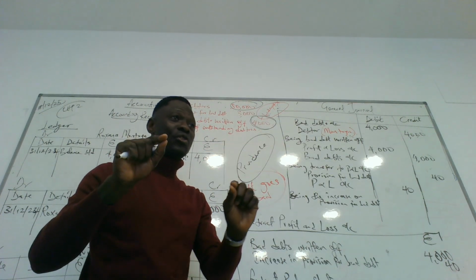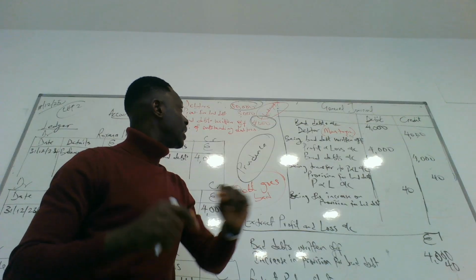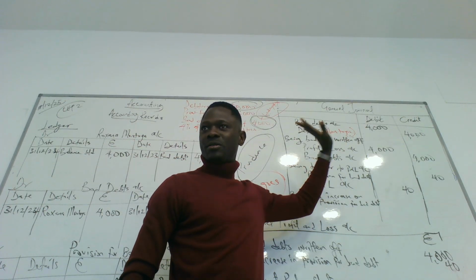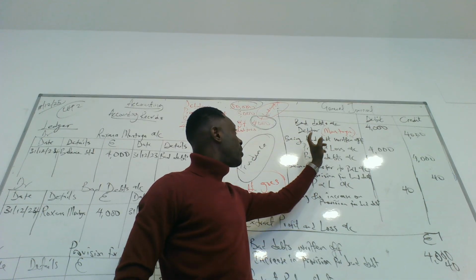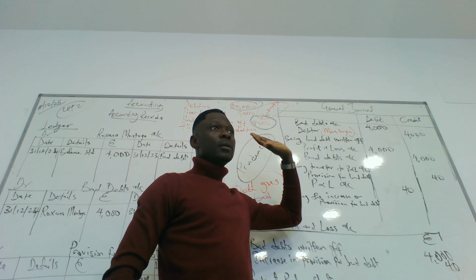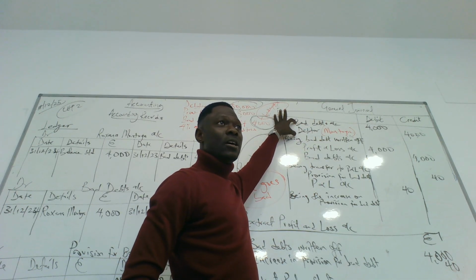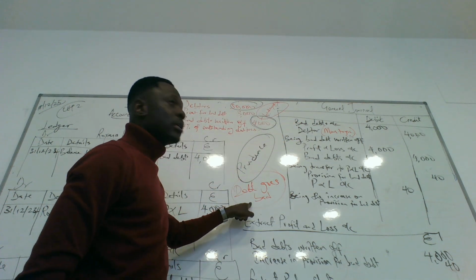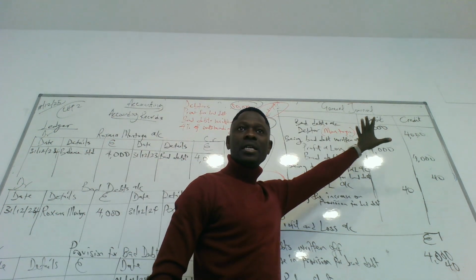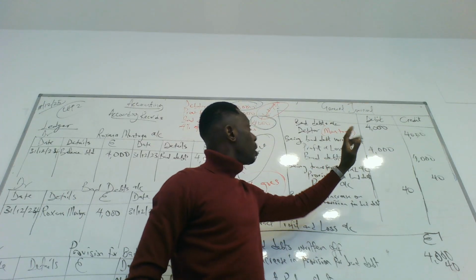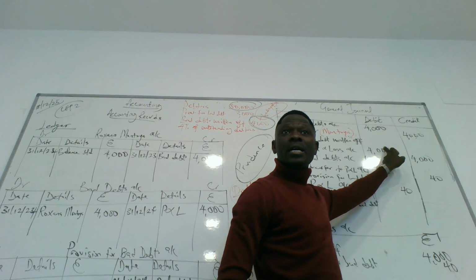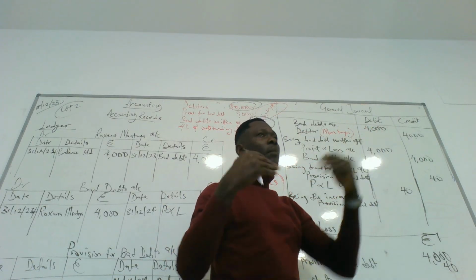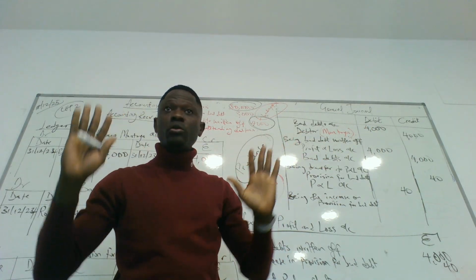So the journal entry for a bad debt creation is you debit bad debt account and you credit the customer's account. Who is the customer now? Montoya. Do we understand the journal now? Yes. Bad debts, because the debt has gone bad. Bad debt account has been created for 4,000. But this is the debit side. What about the credit side? The credit side has to be for who? Montoya. Montoya was supposed to pay us, but it's not going to be able to pay us.